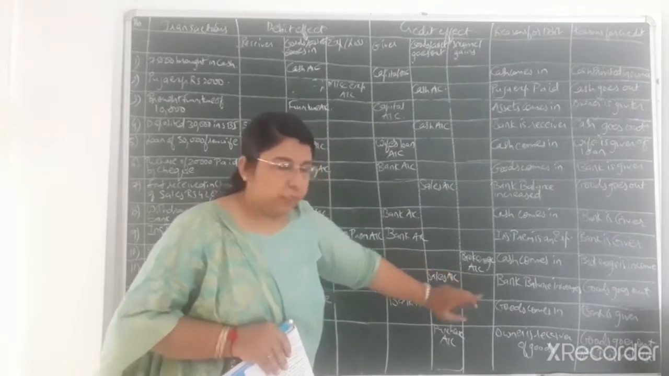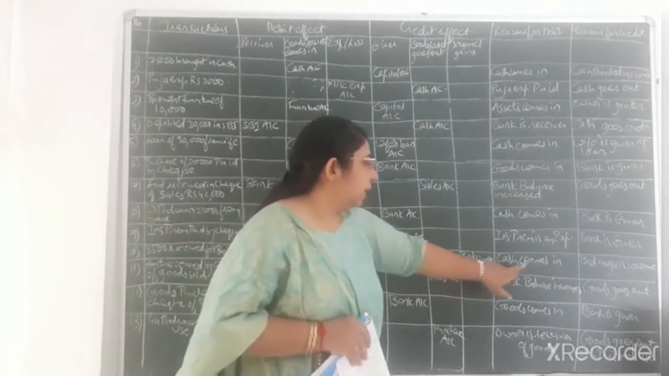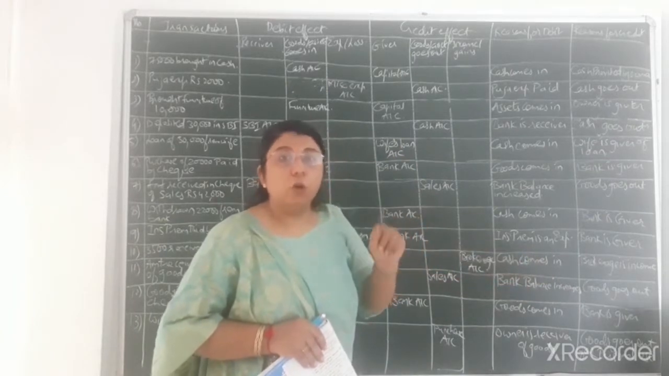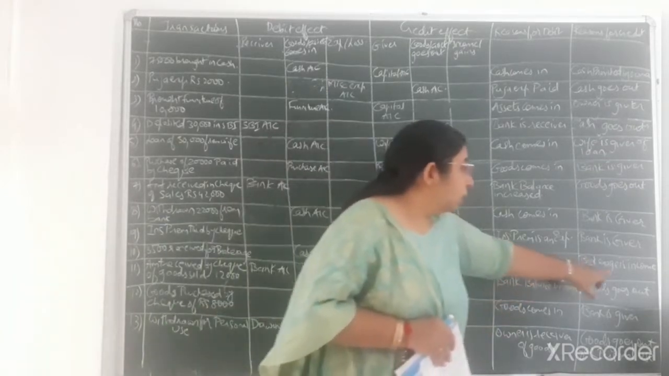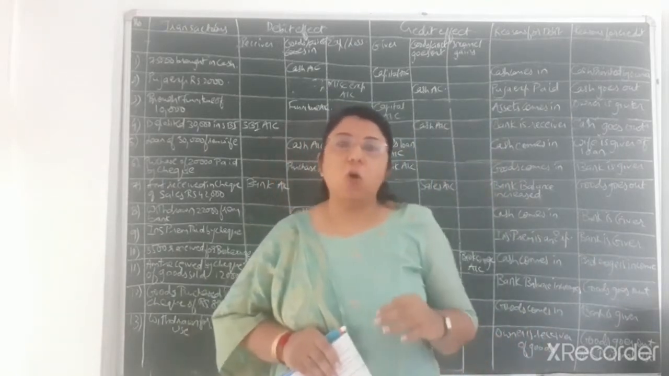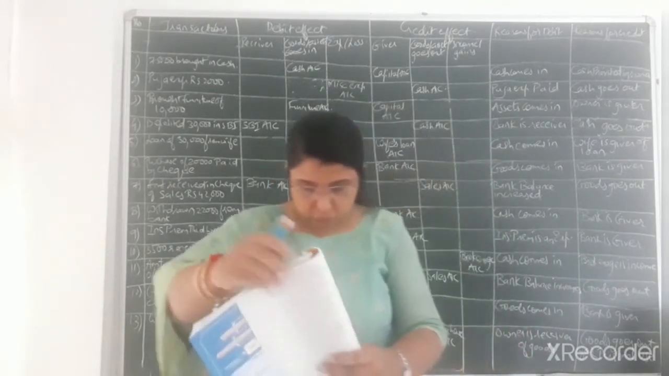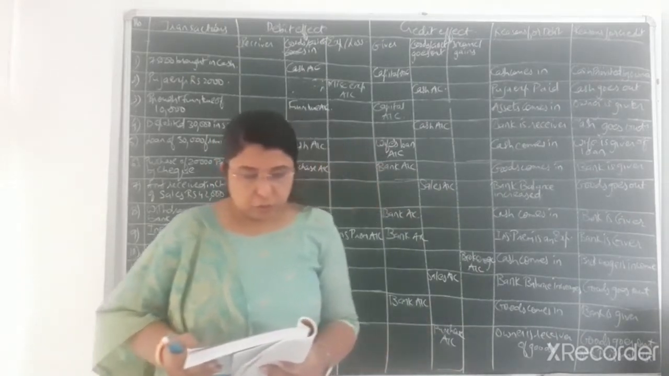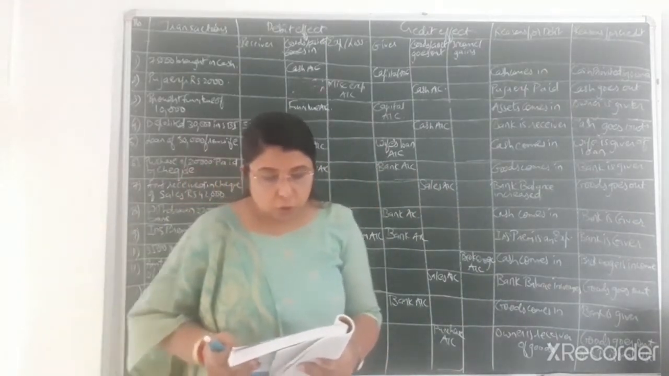will be credited. Now the reasons: cash comes in, as per the rule of debit what comes in, rule of real account, and brokerage is an income. As per the rule of nominal account, credit all incomes and gains. Then afterwards, after completion of 10th transaction, 11th transaction, goods of rupees 12,000 sold to Dani.